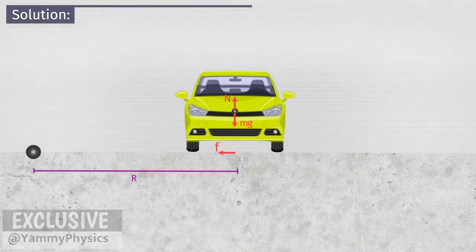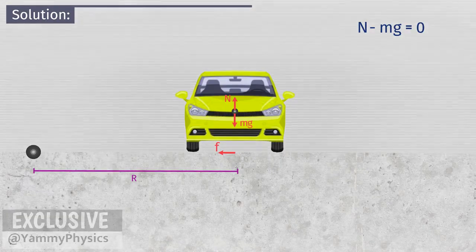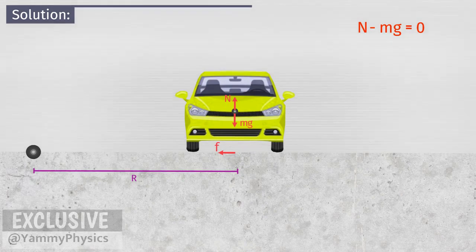Knowing these forces, we can apply Newton's law. The car is not moving in a vertical direction, so of course the resultant force in that direction is 0. N minus mg equals 0. The magnitude of the normal force is none other than the gravitational force of the car.